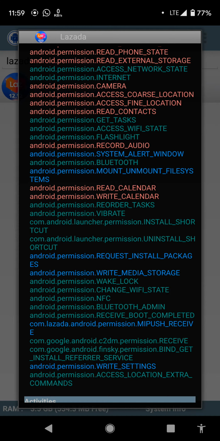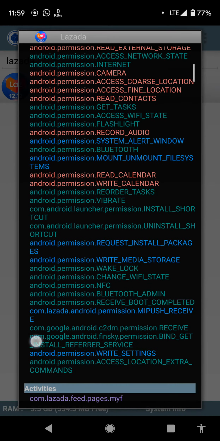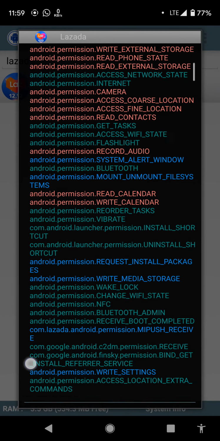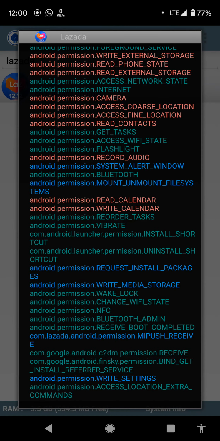So the difference between Bluetooth admin and the Bluetooth permission is that the Bluetooth permission only allows the application to connect to paired Bluetooth devices. Meanwhile, Bluetooth admin allows the application to discover and pair Bluetooth devices. Okay, for the signature permission, they have system alert window, mount unmount file systems, request install packages, write media storage, receive, and write settings.